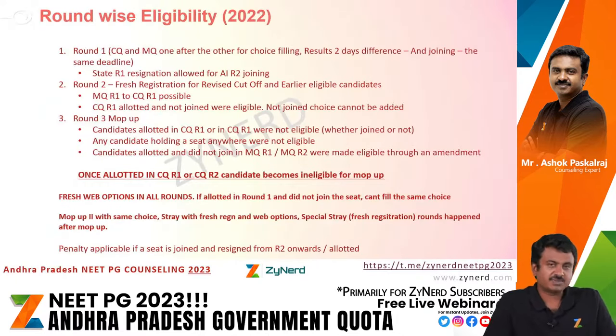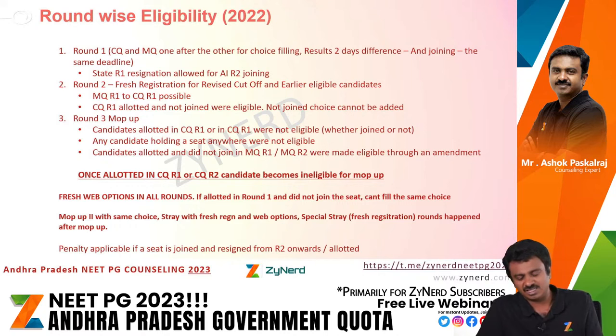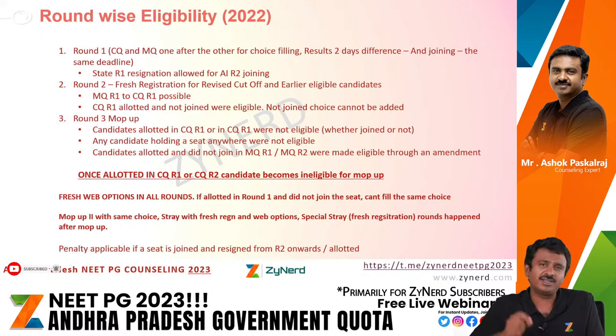Now we'll come to the next part, which is the most awaited one, round-wise eligibility. Actually, we have to say that over the last 1 week, as far as Andhra Pradesh and Telangana are concerned, we have got quite a few subscribers from Andhra Pradesh and Telangana who have been looking at data in detail. We see that candidates from these states usually look at data to the lowest possible extent, analyzing it very thoroughly before taking decisions for round 2.